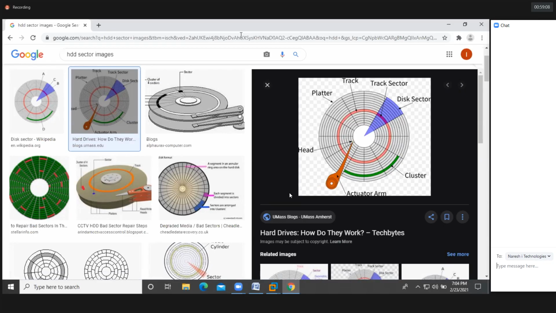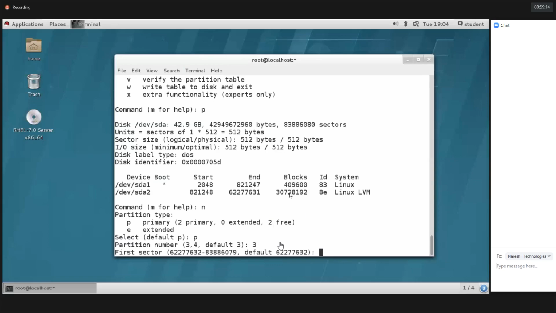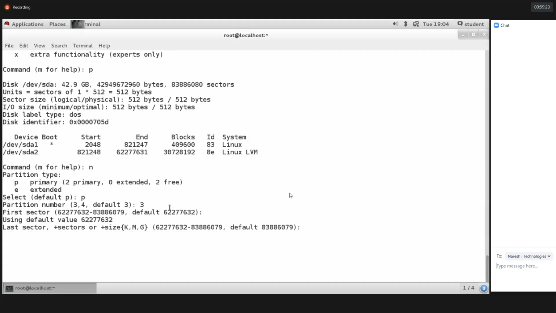Now we'll have a few sector numbers, but don't bother about the sector numbers. We should not provide any sector; by default, it takes the first sector. Just hit enter, that's it. You should not give anything here. First sector, you need not provide anything, so by default the number will be taken.